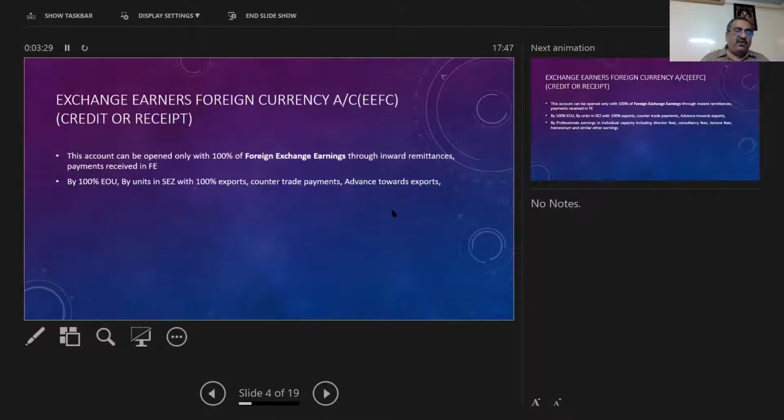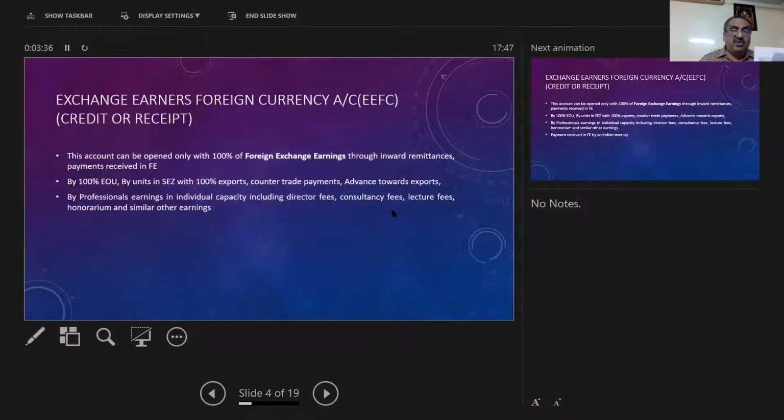Then, in case you are a professional going abroad and receiving some credit, that credit should be received in individual capacity, and that amount can be given credit to the EFC account. Such professional earnings include director fees, consultancy fees, lecture fees, honorarium, and similar other earnings. That is also allowed credit in the EFC account.